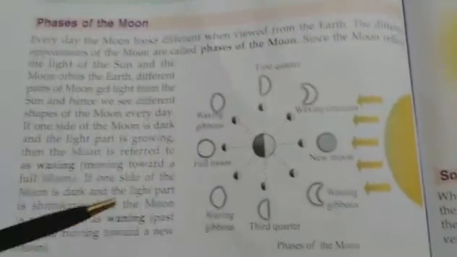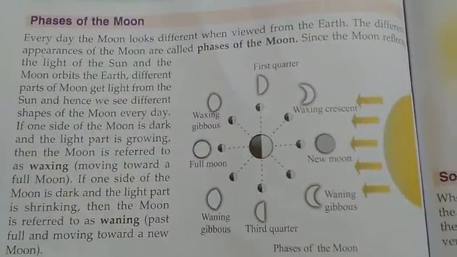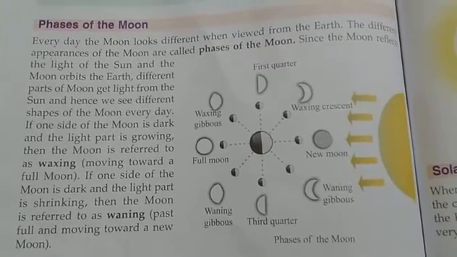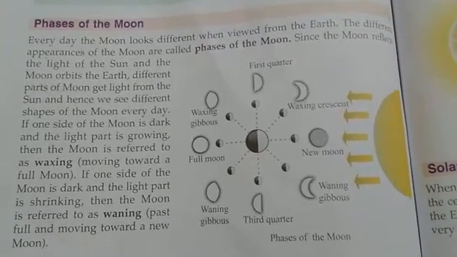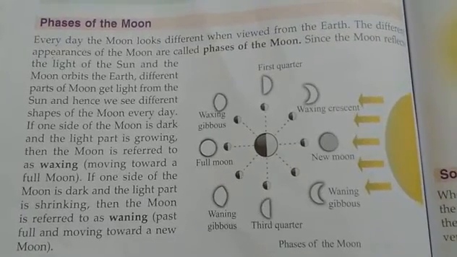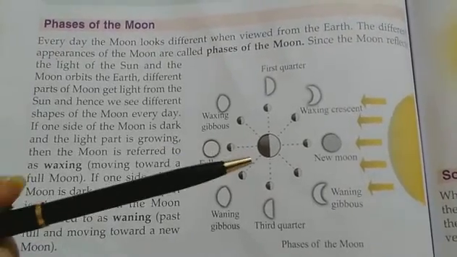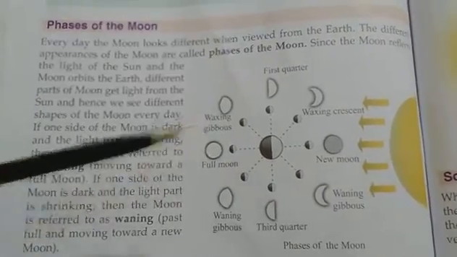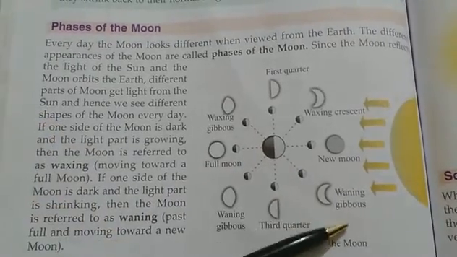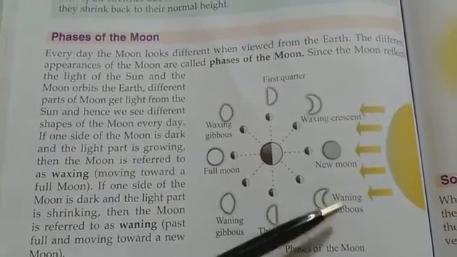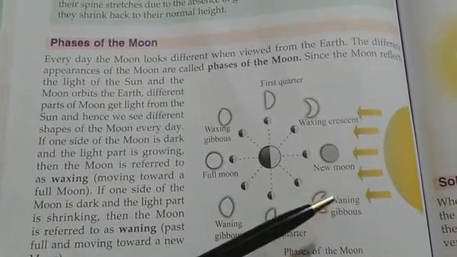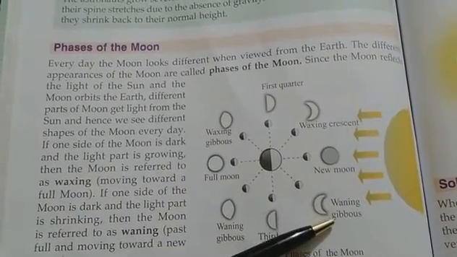Now the phases of the moon. As I discussed already, every day the moon looks different when we view it from the Earth. The different appearances of the moon are called phases of the moon. This is full moon, new moon, waxing gibbous, waning gibbous, waxing crescent, waning crescent. It is wrong, you correct this. Waning gibbous, it is crescent shape. So it should be waning crescent, not gibbous.